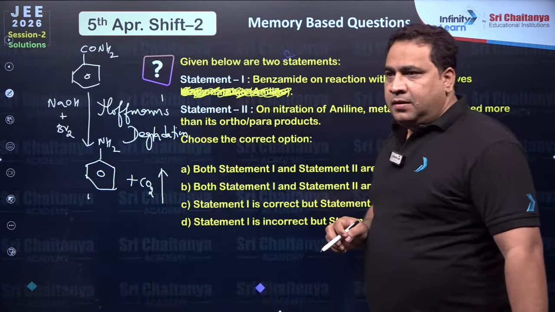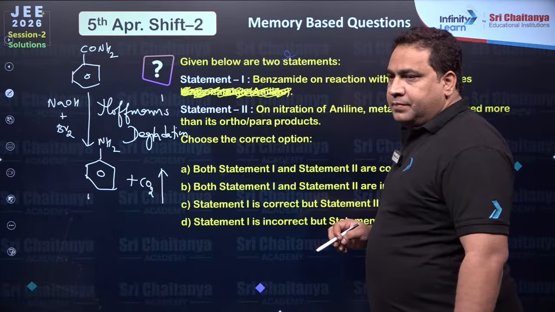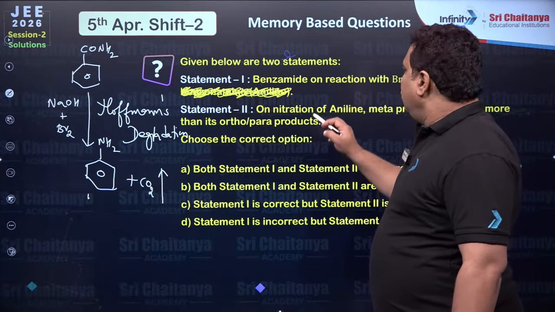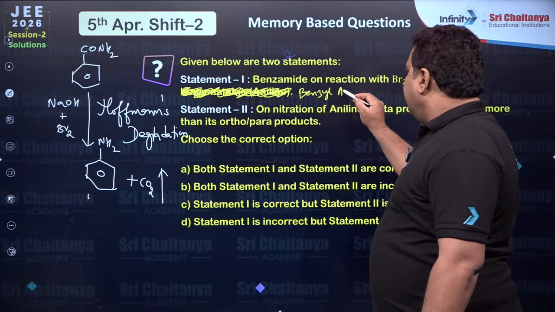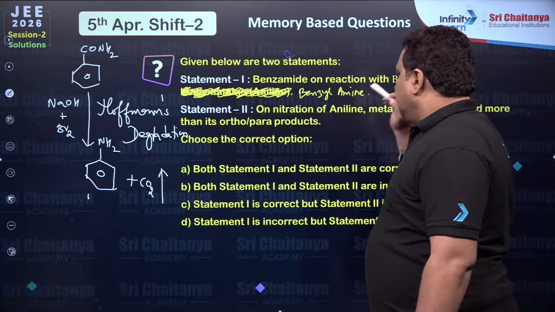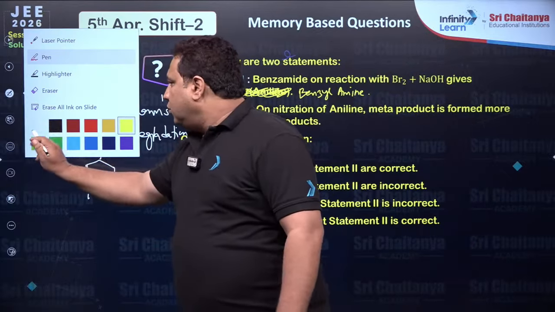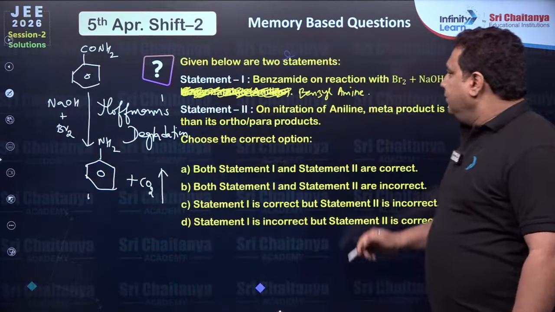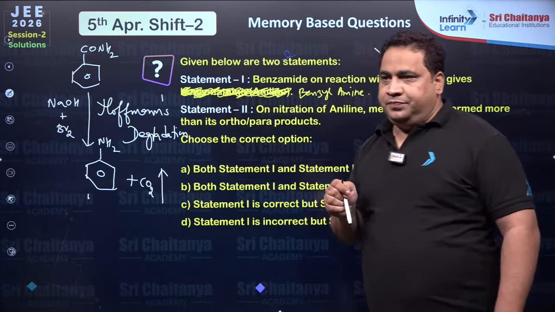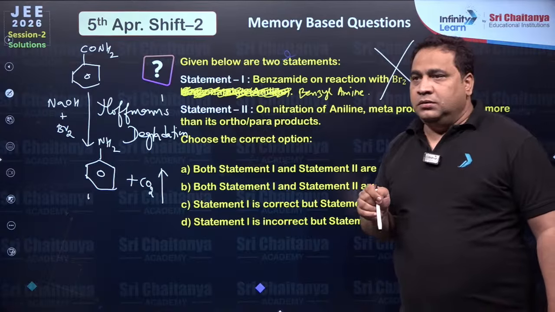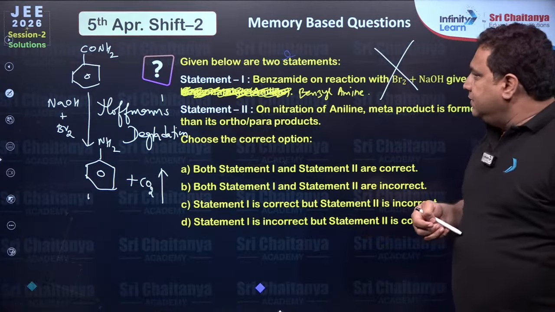Happy? Not benzylamine. If you are telling benzylamide, according to you, then you are going to get wrong statement now. Correct? Happy now? This will become wrong now, because you didn't get benzylamine there.